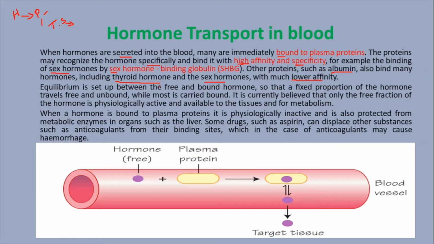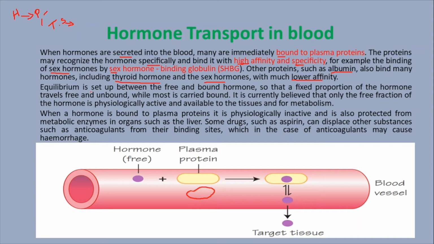This way the molecules are transported in the blood. Here, this is a blood vessel and this is a free hormone. The hormone goes to the corresponding plasma protein with high affinity. Suppose this hormone binds albumin, it has low affinity. Finally it gets transported.